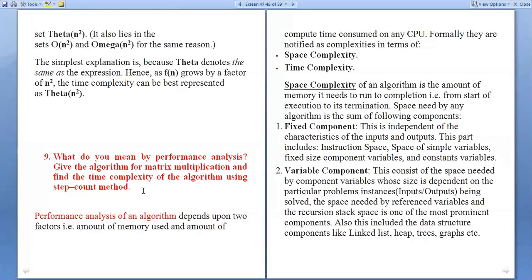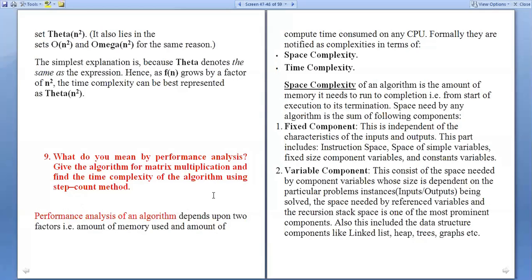Okay. Next question. What do you mean by performance analysis? Give the algorithm for matrix multiplication and find the time complexity of the algorithm using the step count method. What do you mean by performance analysis? Next, the algorithm for matrix multiplication. This question has been asked in previous exam question papers since last year. Okay, performance analysis of an algorithm.